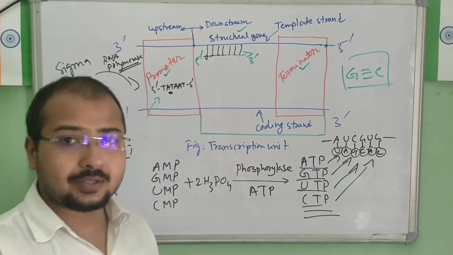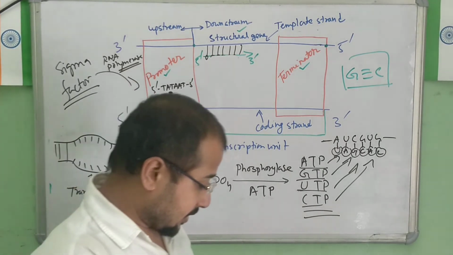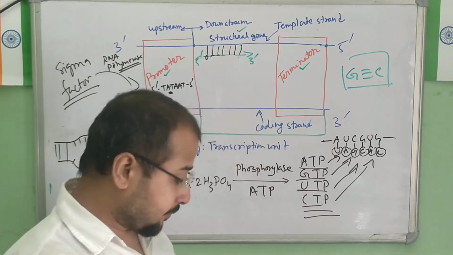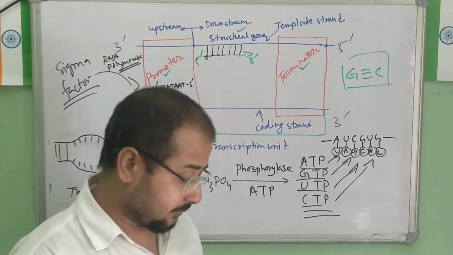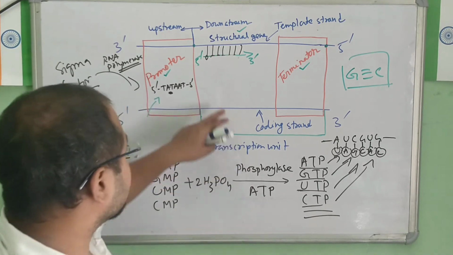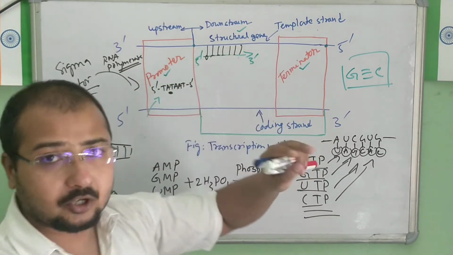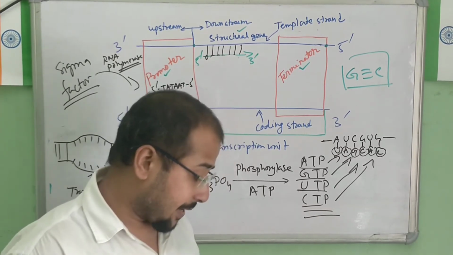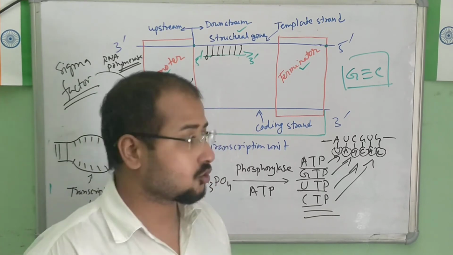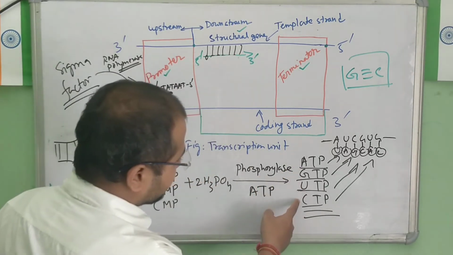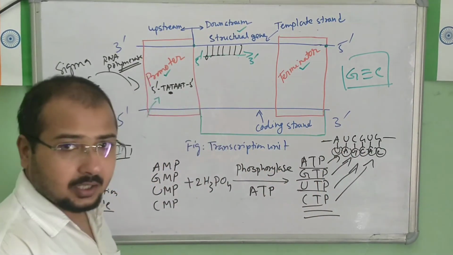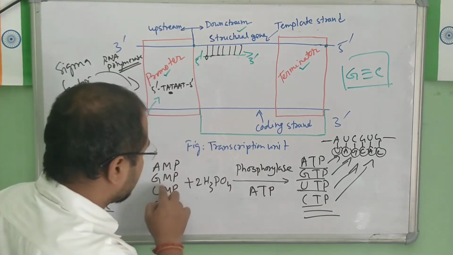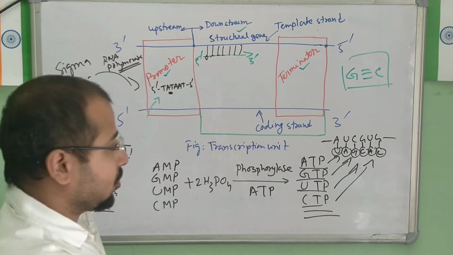these molecules will lose their high energy. Look at the sentence here: the various ribonucleotide triphosphates on linking to the DNA template chain break off their high energy bonds. So once this molecule binds with the DNA strand, they will break off their high energy bonds. This changes them into ribonucleoside monophosphate, and pyrophosphate groups are set free. So once this nucleotide molecule binds here, it means that again they will be converted into monophosphate form.